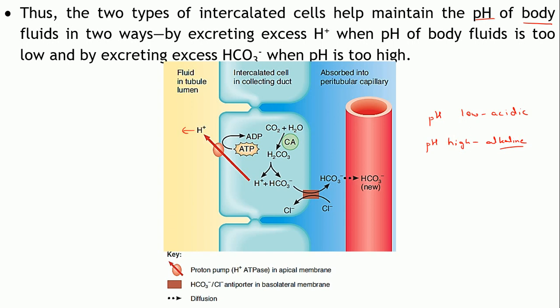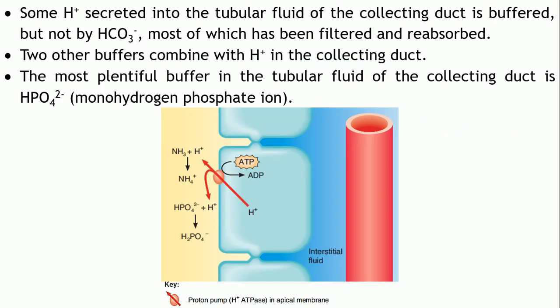So in that case, the secretion of the H plus ion should stop, right? Rather than that, it should get reabsorbed. So these two types of intercalated cells help in maintaining the body pH depending upon the situation. If the pH is low, the H plus ion will be excreted out, and if the pH is high, it will get reabsorbed. Okay, so this is how it helps in maintaining the homeostasis of the H plus ion concentration.